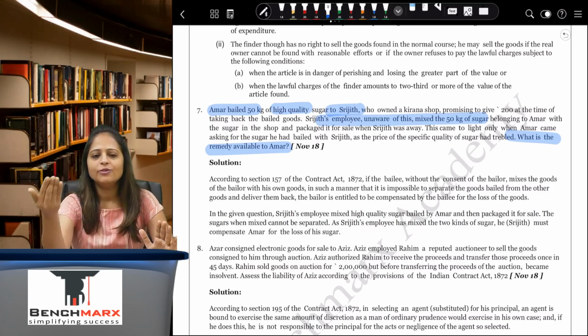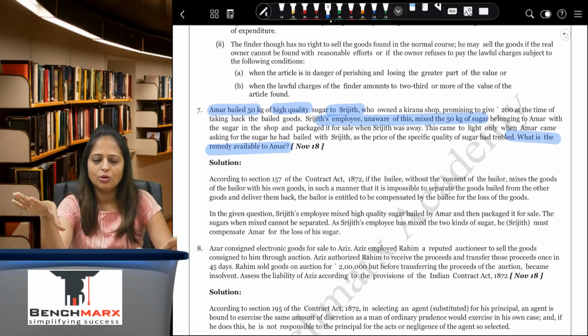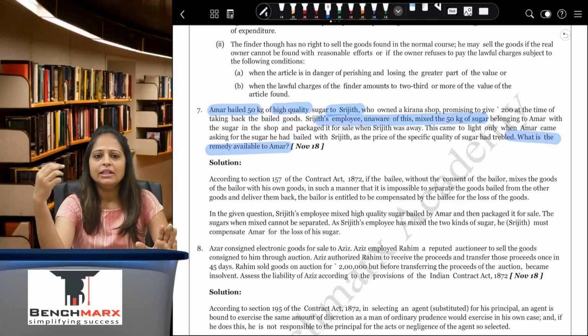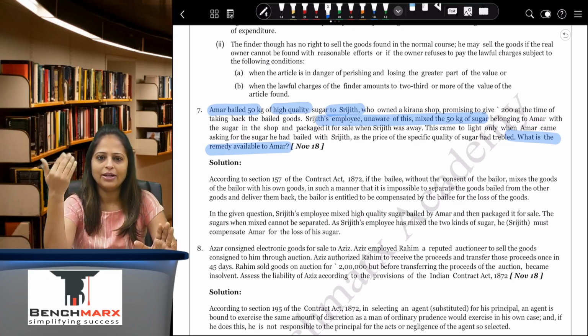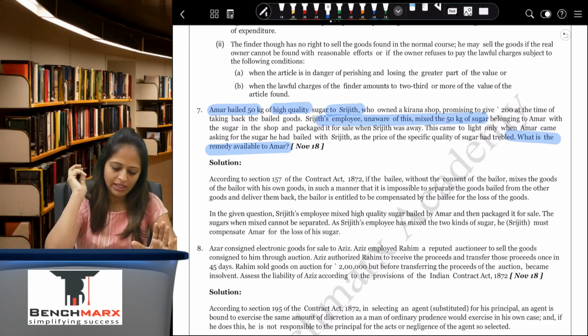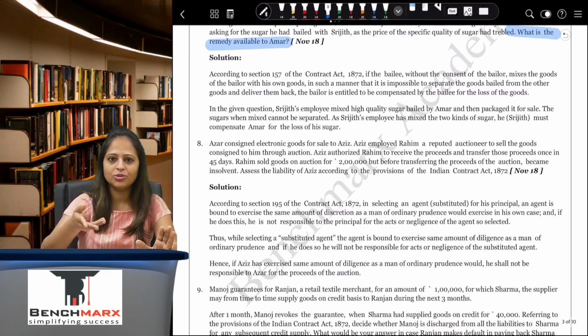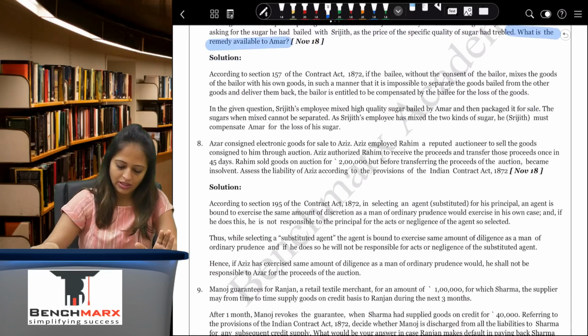That is one. If the goods are not separable, like in this case, you can't separate sugar no matter how much you wish to do it, you cannot separate sugar. So the goods are not separable, then in that case you will have to give the entire cost of that sugar back to the bailer. So in this case, the bailee will have to repay the entire cost of sugar to the bailer. Sorry, Srijit will have to give it to Amar, sorry.